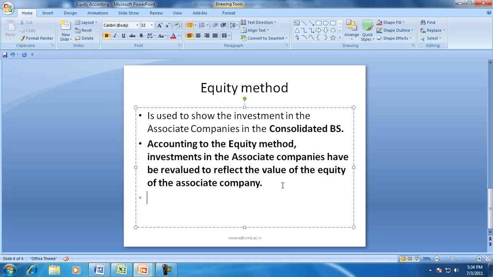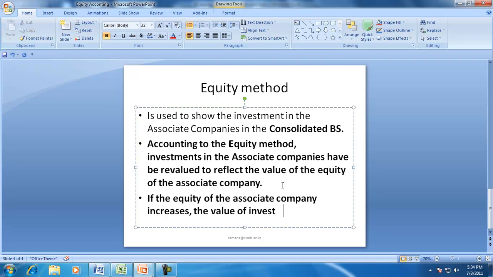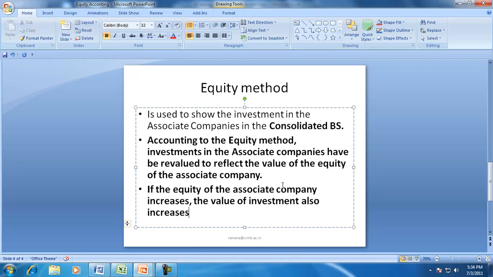That means if the equity of the associate company increases, the value of the investment also increases, and vice versa. So that is why the method is called the equity method of accounting.